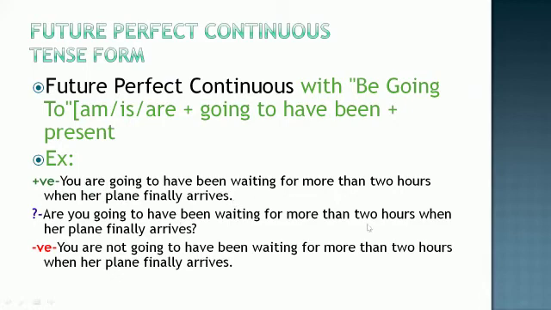Are you going to have been waiting for more than 2 hours when the plane finally arrives? This we have made into a question. Negative: you are not going to have been waiting for more than 2 hours when her plane finally arrives. This is your negative sentence because you are using the word not. So when this action is going to happen, you are not going to be waiting. Here we are asking a question that when this action happens, are you going to be waiting? And here we are telling that yes, you are going to have been waiting for more than 2 hours. You will be waiting 2 hours when the plane arrives. Future, they are telling you.